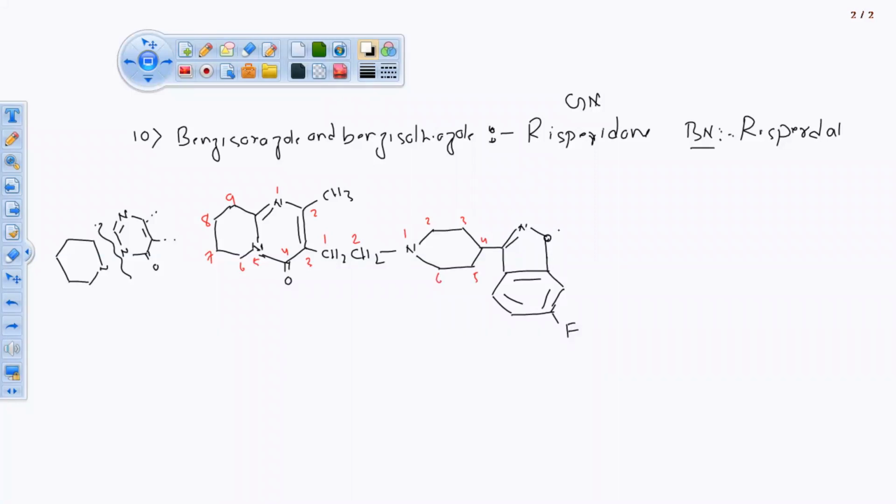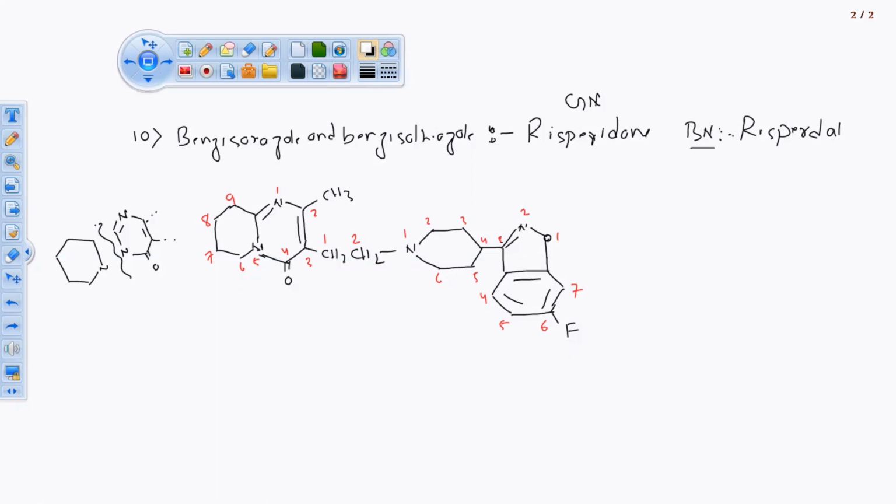Now, we are going to give priority to the oxygen atom. 2. Now, this one is 3. And the carbon atom is in sharing. This one is 4, 5, 6, 7. So, the numbering is like this. Now, the IUPAC name is very big because the structure is also big. Risperidol is very big, so its name will also be big. So many connections are there.